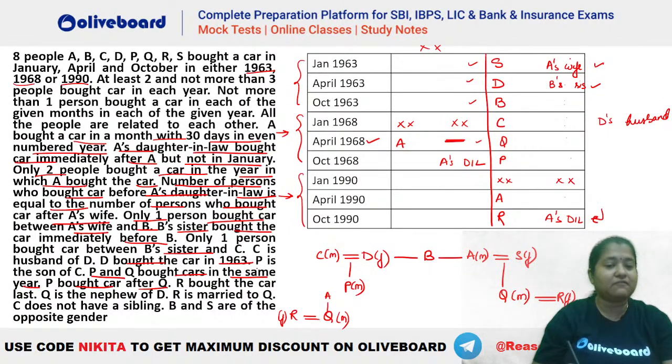Now what is remaining? We have to take P is the son of C. That is done. And R bought the car. Q is the nephew of D. So you can see Q is the nephew of D. That is already done here. Okay. So this is the kind of situation that we are getting here. Now we have to find the gender of B here. अभी तक B का gender नहीं मिला है. It is given B and S are of opposite gender. So if B and S are of opposite gender, you can see S is a female person. So B has to be a male person.